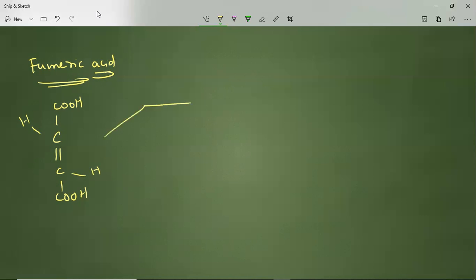When you do this alkaline KMnO4 reaction, that addition is said to be syn addition. We will observe the carbon-carbon bond and OH groups attached.